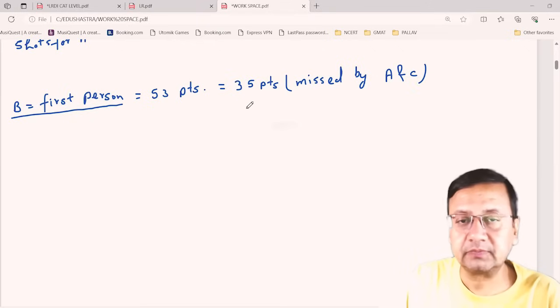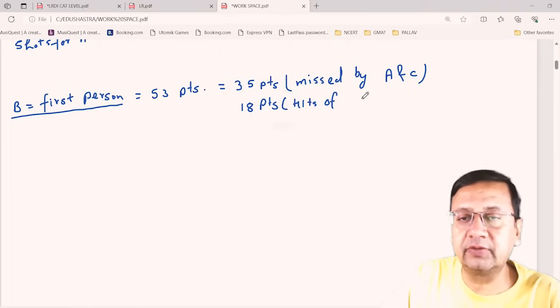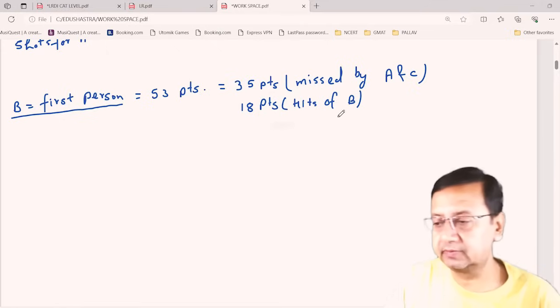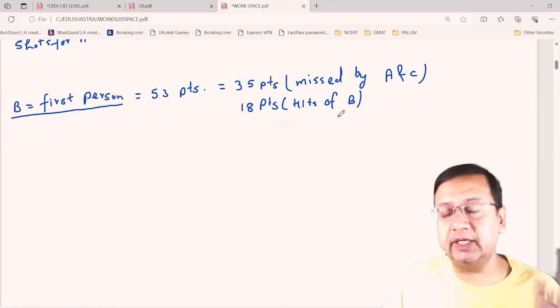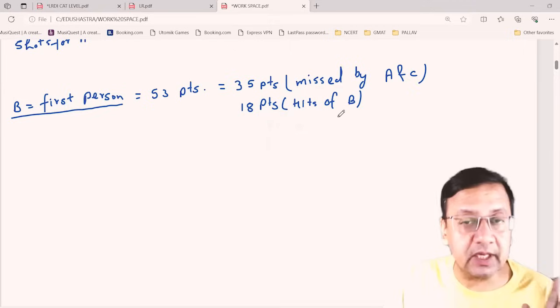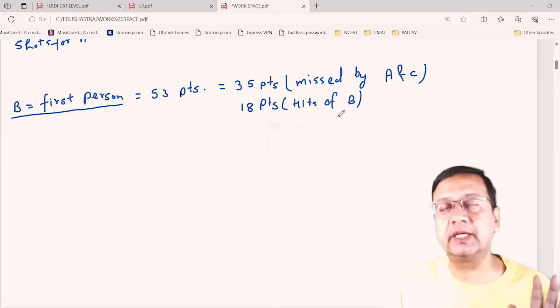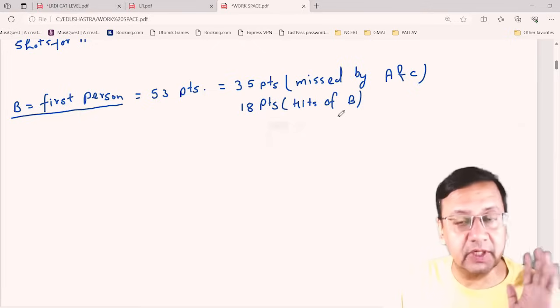18. Right? 18 points. And 18 points are what? Hits of B. So this means if B is scoring 18 points by hitting himself, B is hitting at least 9 or more than 9 shots, right?